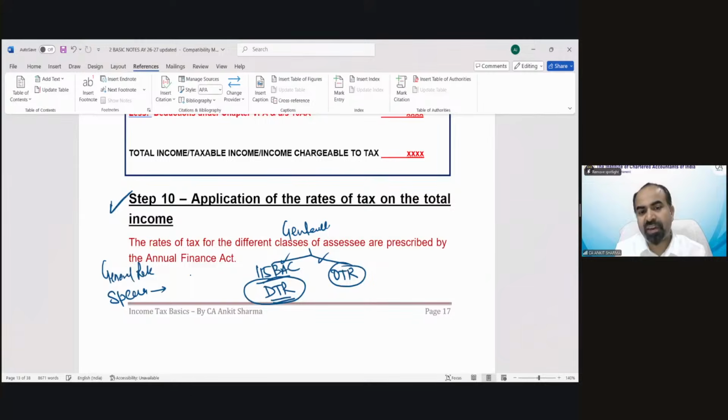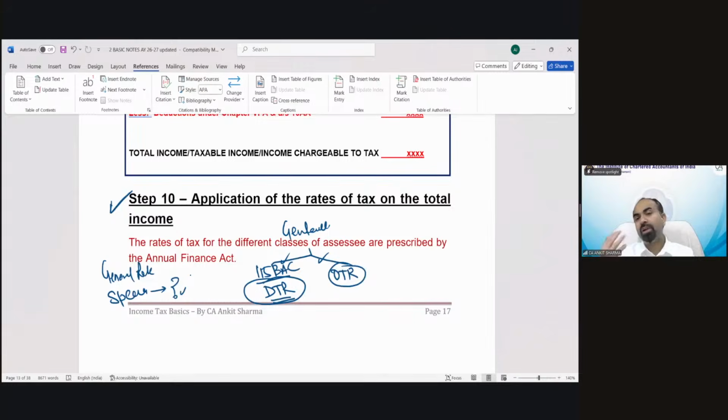What are these special rates of taxing income? That is going to be discussed later. So in this basic concept chapter, we will discuss the general rate applicability to calculate tax. Special rate income, why we are not discussing those concepts in this chapter? Because these special rates are applicable on capital gain income, dividend income, interest income, lottery income, etc. So there are multiple different kinds of situations in which those special rates need to be applicable.